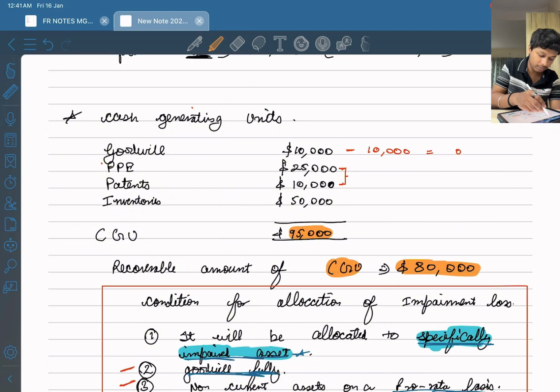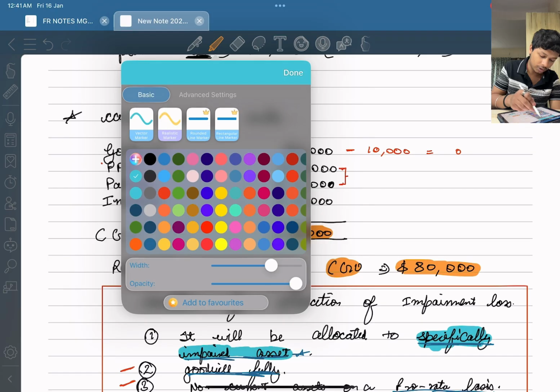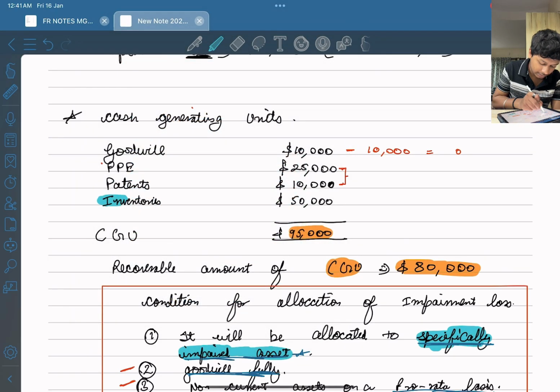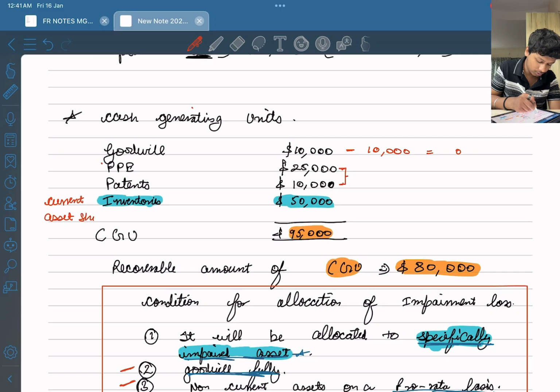Now the thing to remember is that current assets should be ignored for CGU impairment.